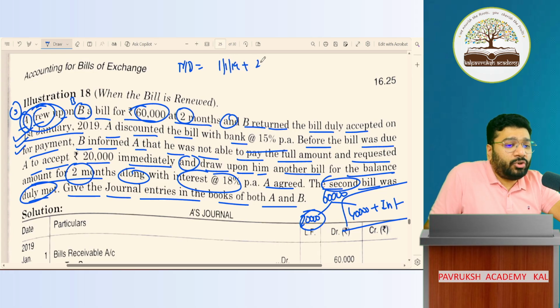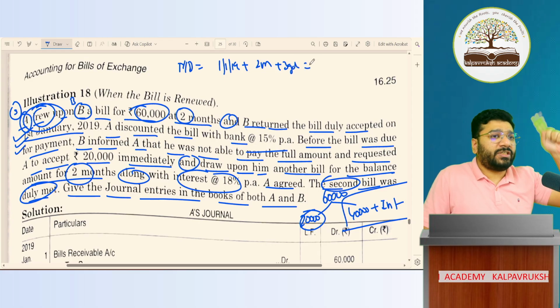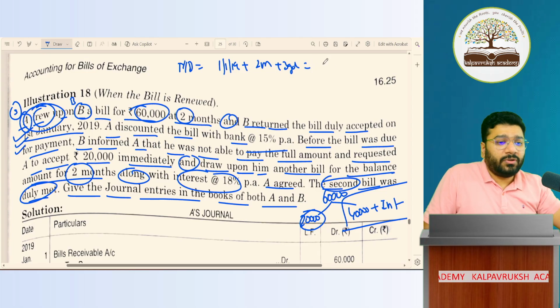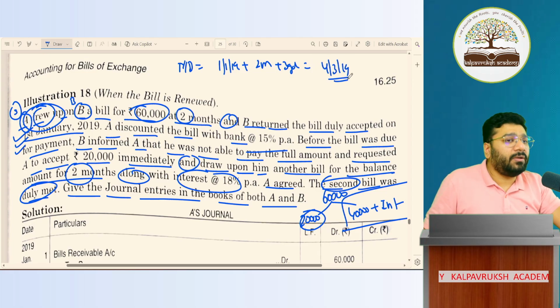1/19 plus 2 months plus 3 grace days. January, February and March. So first March, second, third and fourth. 4th March 2019. Got it, not got it?